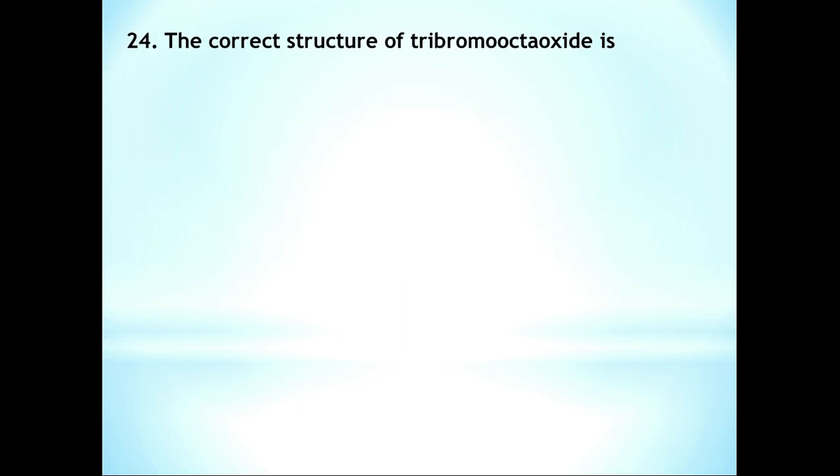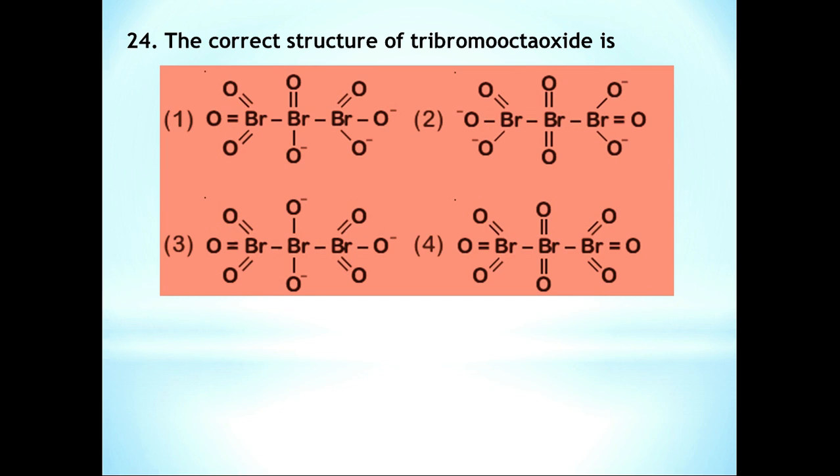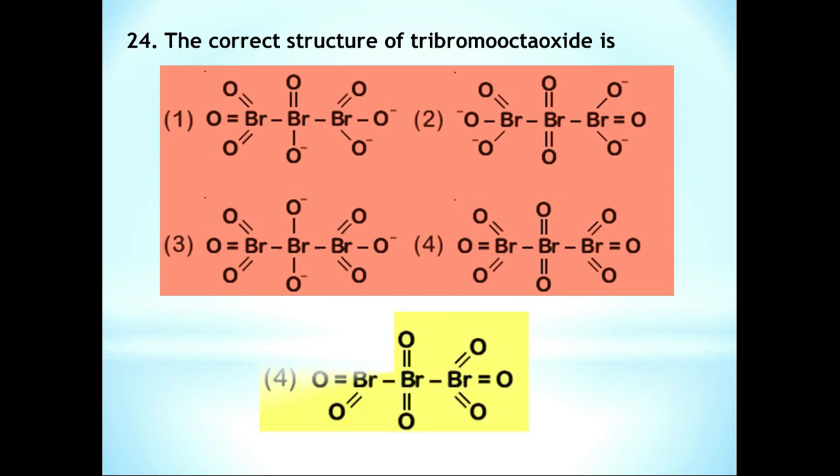Question number 24. The correct structure of tribromo octaoxide is? So here in the question it is clearly mentioned it is a neutral molecule. So this structure with no negative charges is the correct answer. So option 4 is the correct structure of tribromo octaoxide.